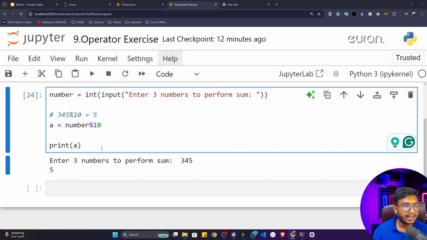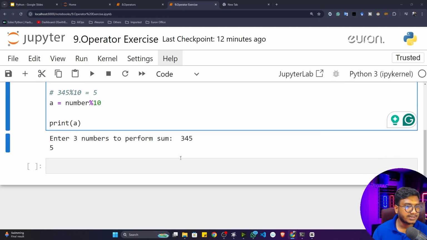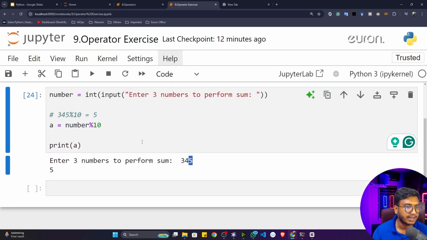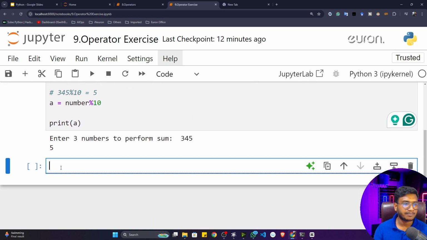Now the next thing I have to extract. You can see I have extracted 5 successfully, and it's working fine. Now I have to extract this 4. But how can I extract this 4? If I again think in terms of mathematics, let's say there is a number, 3, 4, and 5.